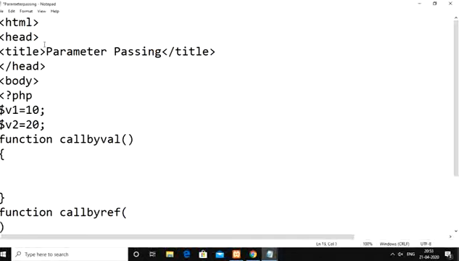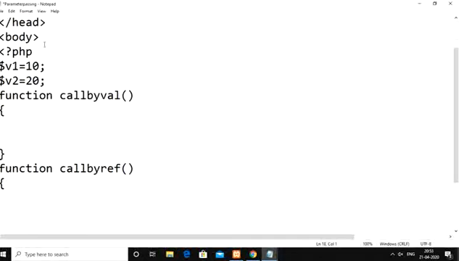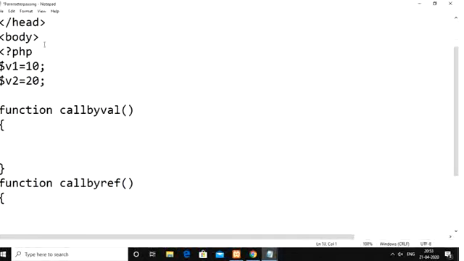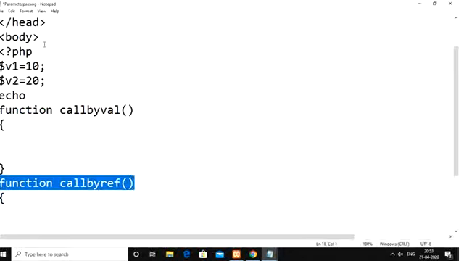Okay, so here actually we are having two variables, v1 and v2. v1 we are going to pass as an argument for the call by value function, and v2 I am going to pass as an argument for the call by reference function.